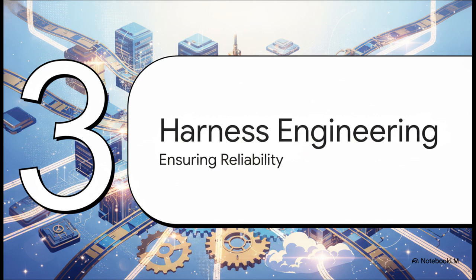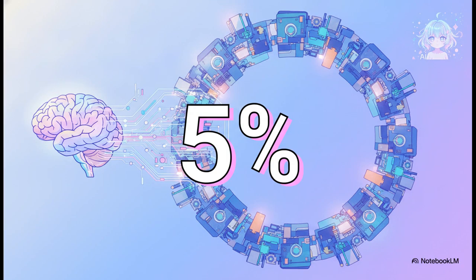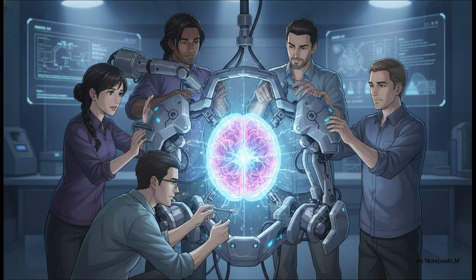Which brings us to Section 3, harness engineering. This is all about ensuring reliability at the macro system level. Now, what's really interesting about this slide is when people build agentic systems, they get totally mesmerized by the unpredictable, creative nature of the AI model itself. But if we're being completely honest, that AI model is often only about 5% of the magic in a production system. The remaining 95% of the reliability, that comes from the harness.